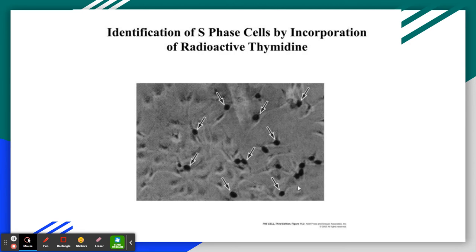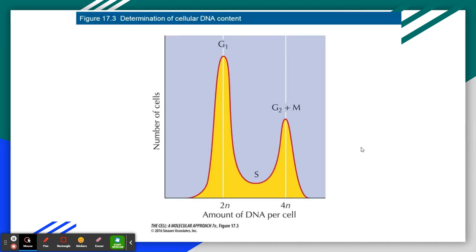How do we identify the cell stages? Identification of S phase cells can be done by incorporation of radioactive thymidine, as you can see in this picture, or it can be done by a biochemical test, for example, a flow cytometer, which relies on the fact that DNA content varies during the cell cycle.